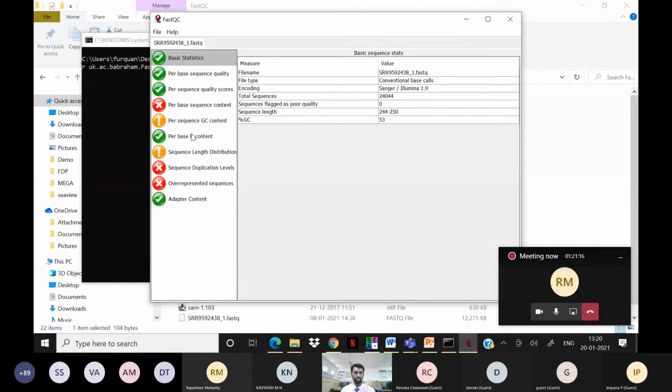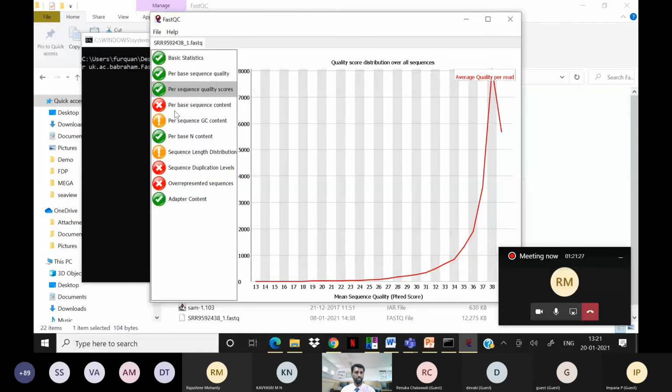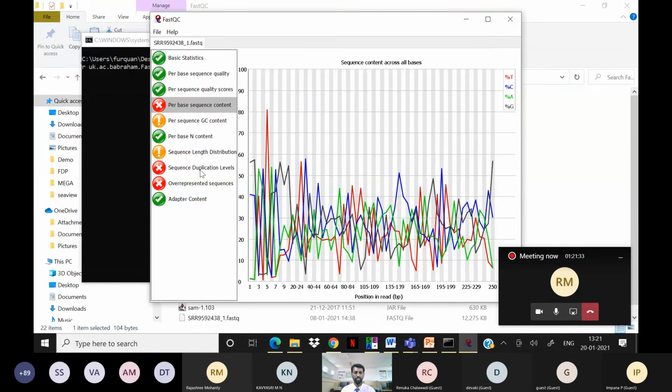There are different modules you can see here, such as basic statistics. Different colors are also given. Here the quality is good, there is no problem, it's very normal. The green color means normal. The orange color means slightly abnormal. The red color means very poor quality, bad quality, and this has to be rectified.